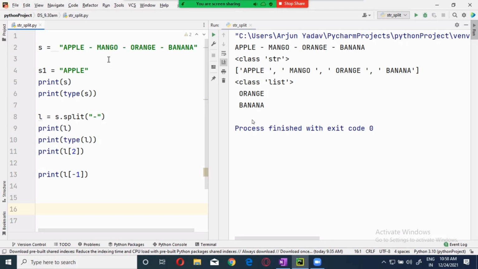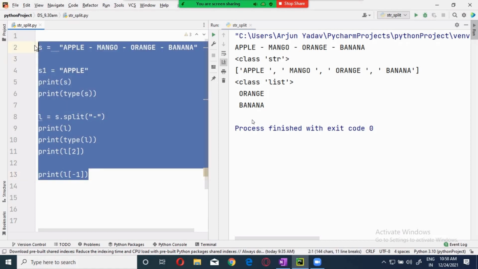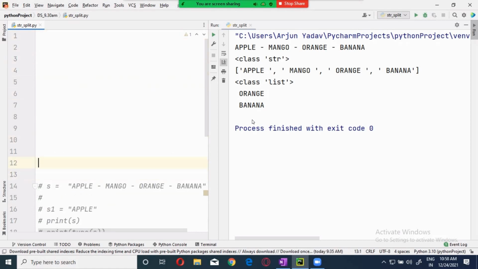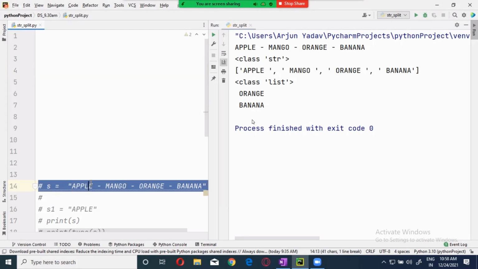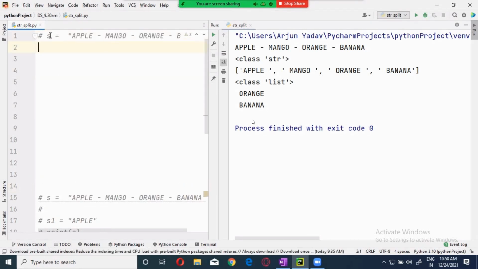So let's take one more over here. I'm commenting this one out. This is my string. Now in this, I will remove this one.